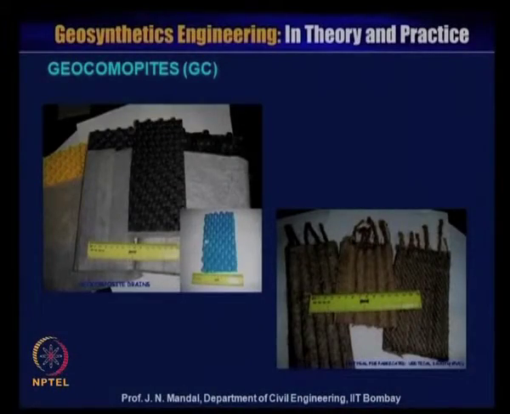Apart from that, there are materials which we also call the PVD, and that PVD is made of polyester. This polyester has the outside material and also the inside core material.